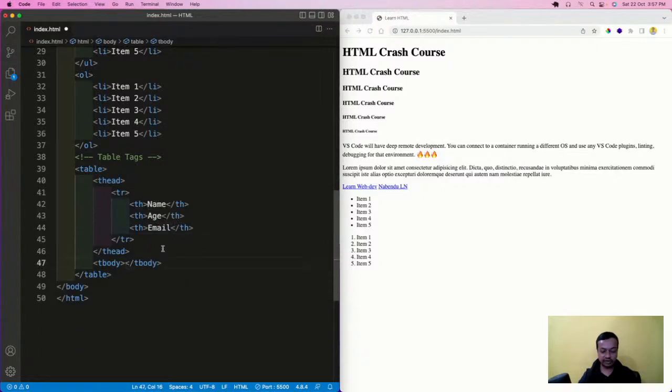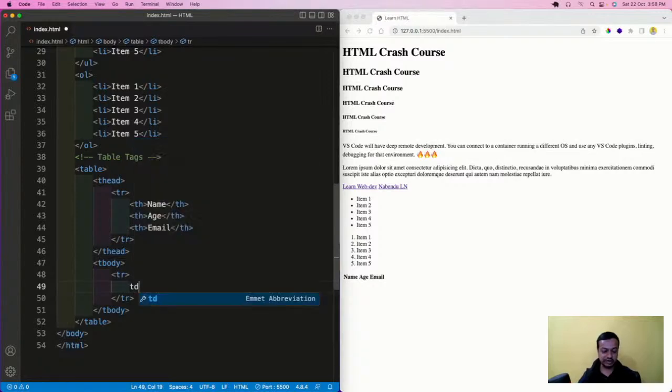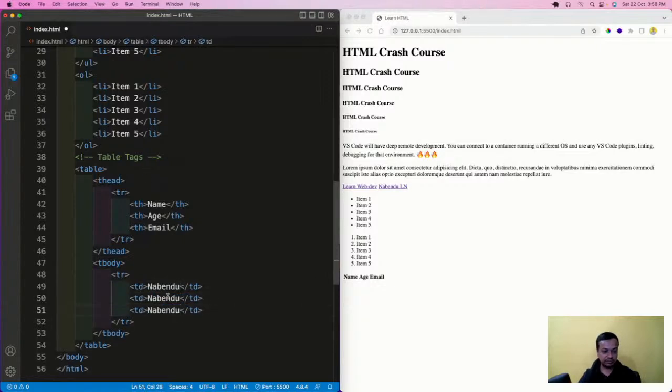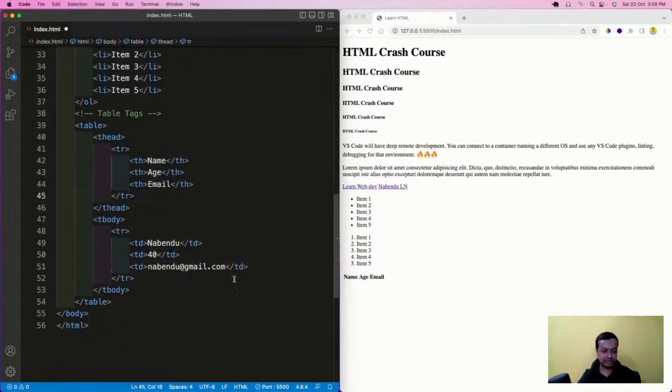In this table body, I will have a tr, and if I save it like this, you see this name, age, and email. In the table body, we give the data. Here I give a td: Hindu, age, and email at email.com.